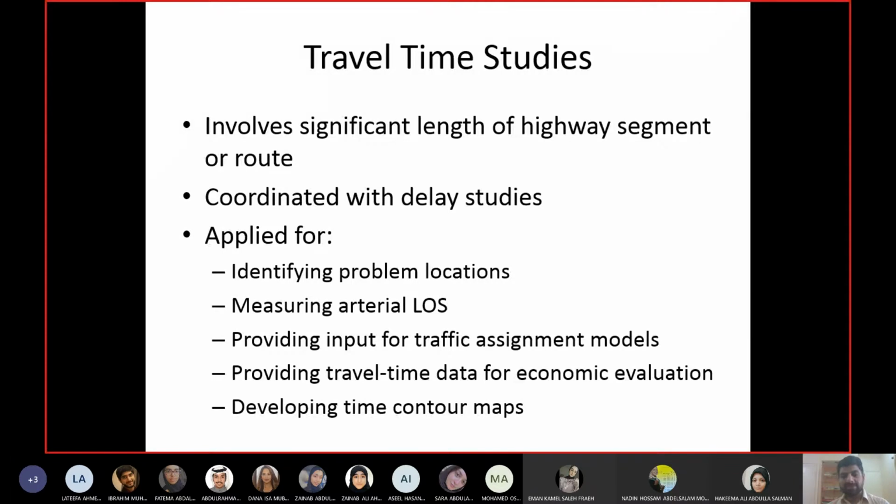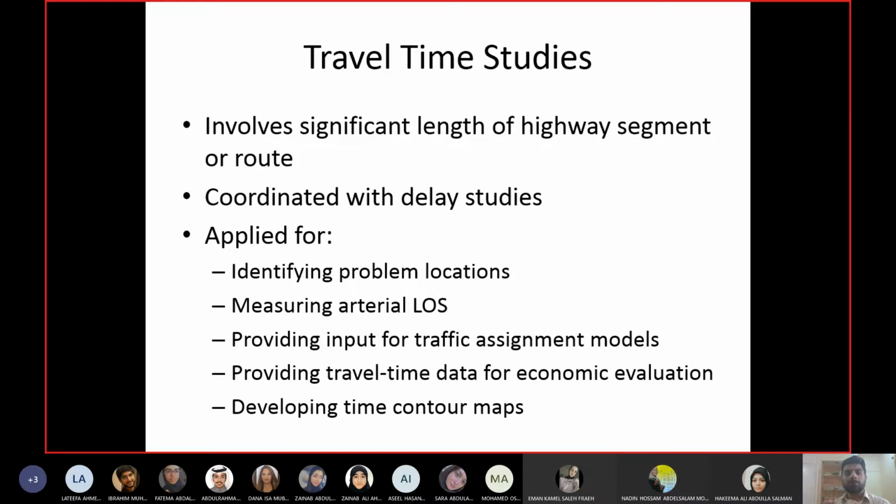But in any case, the length cannot be like I told you for a spot speed. It should be less than 1,000 feet, meaning less than 300 meters, for spot speed. For travel time studies it should be more than that. It should usually be in kilometers or miles or something like that.